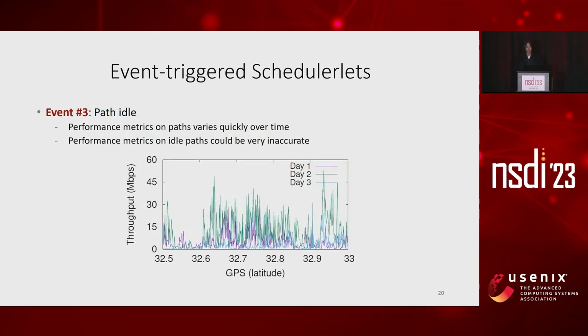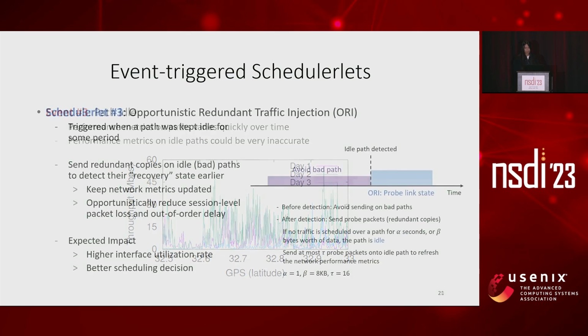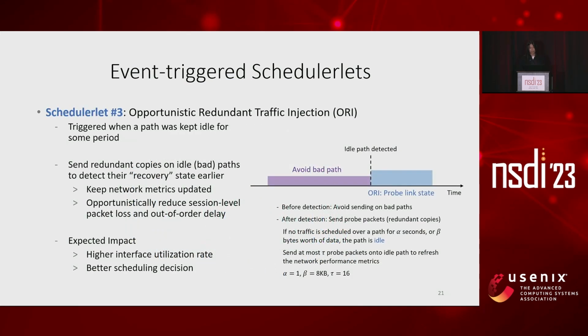The third event we detect is that a path was kept idle. In the fluctuating HSR LTE network, we regard this event as a signal for us to bring the performance measurements on such a path up to date. As a response to this, we propose opportunistic redundant traffic injection. It is triggered when a path is not used for some time.